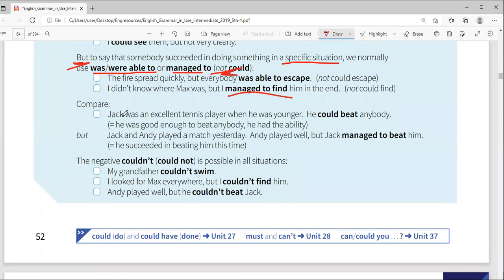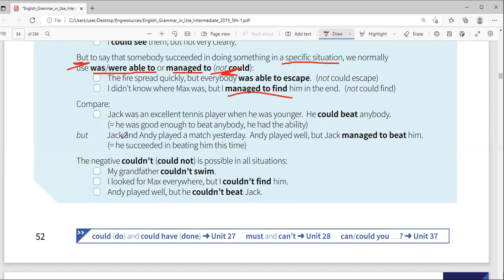Look at this example. Jack was an excellent tennis player when he was younger. He could beat anybody. You know, when you say he could beat anybody, you're not even telling us one example of when he beat maybe Abdurrahman. Just general only. Like when Amina was young, she could do a lot of things. But you're not telling us exactly one thing that she did and when. He was good enough to beat anybody. He had the ability only, but you're not telling the specific.